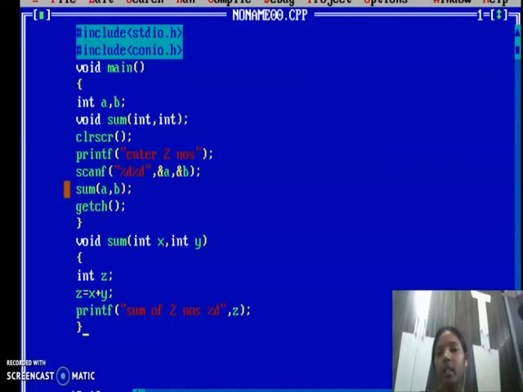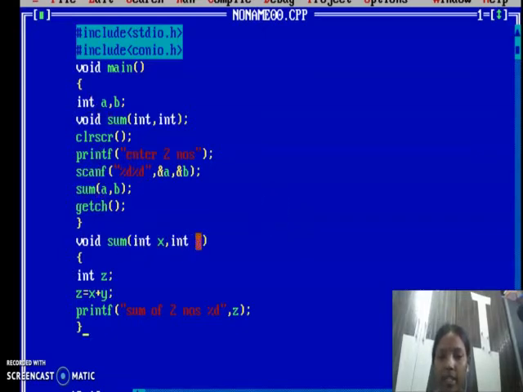Now let's understand the program. This is clear. a and b I am declaring as integers, two numbers I am taking. Enter two numbers, accept with scanf. I am calling the function with a comma b. Now this function is called. Here a and b are local to this function only. So these variables are local to this function.